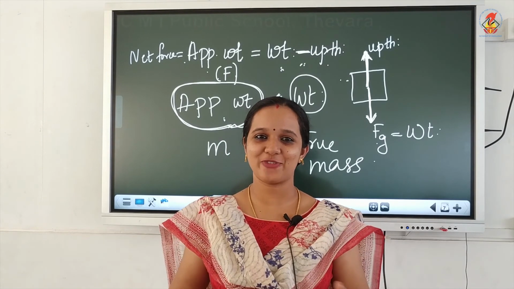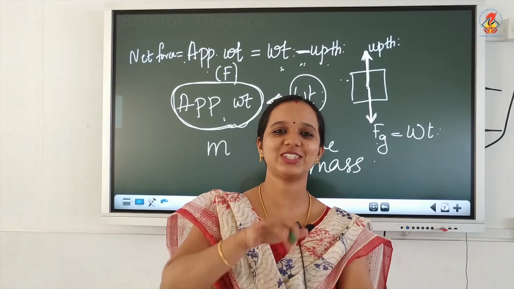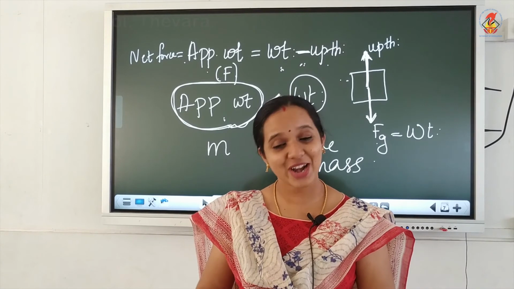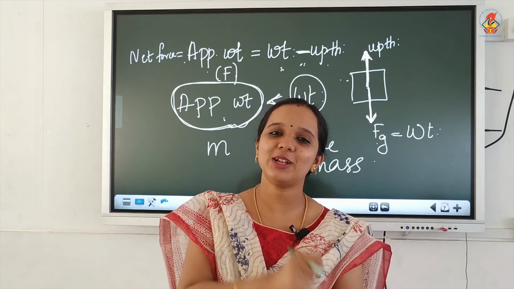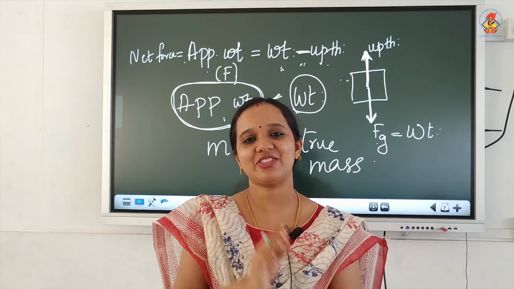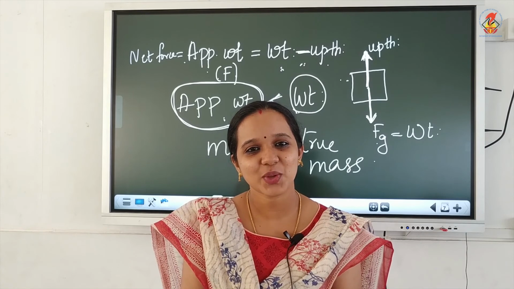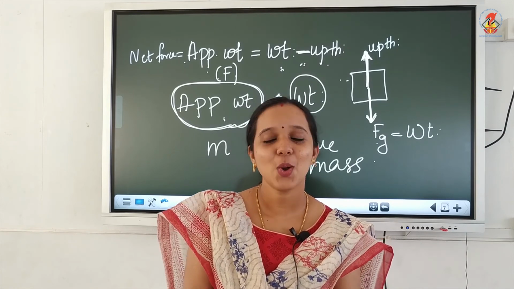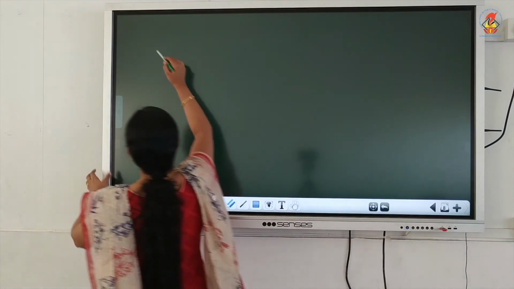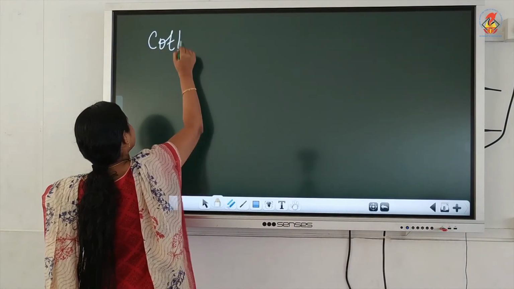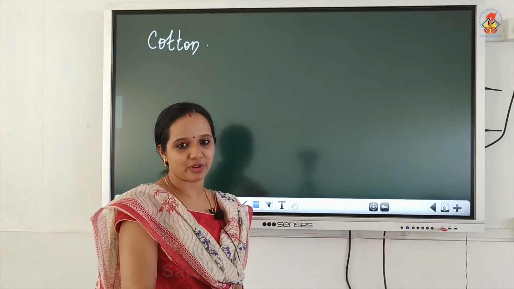You will have different answers. Some will say iron, some will say cotton. I need which is heavier. Right. Cotton of mass 100 kilogram will be heavier than the iron. Will you agree? Why? Because, listen, my answer is cotton is heavier than the iron of mass 100 kilogram. Why? Because